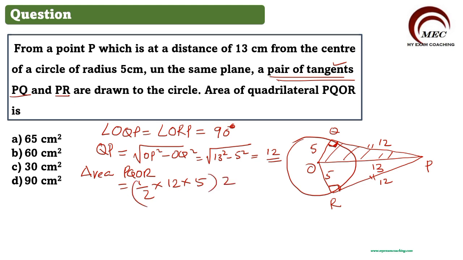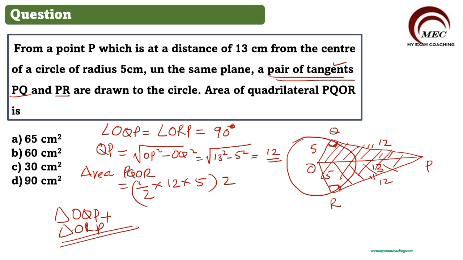Area of PQR is equal to area of one triangle. See, this is two triangles. Which are the two triangles here? Triangle OQP plus triangle ORP. When you add the area of both the triangles, you will get the area of quadrilateral OPQR.